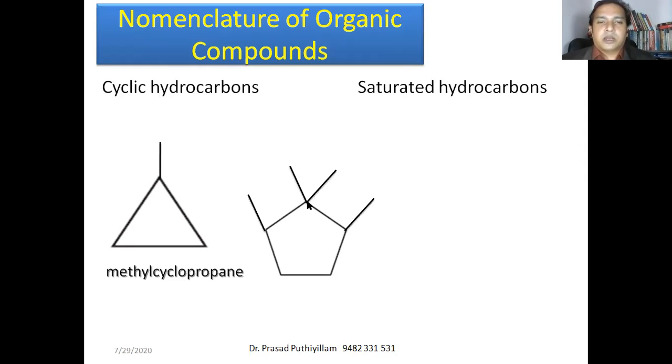Therefore, we'll give number 1 to that. Then we'll start counting the other 1, 2, 3, 4, 5, or even we can count 1, 2, 3, 4, 5. Both will be the same. Therefore, it is 1, again 1. Therefore, 1, 1, 2, second carbon atom, comma 5, fifth carbon atom. Therefore, 1,1,2,5-tetra, 4 others, tetramethylcyclopentane.